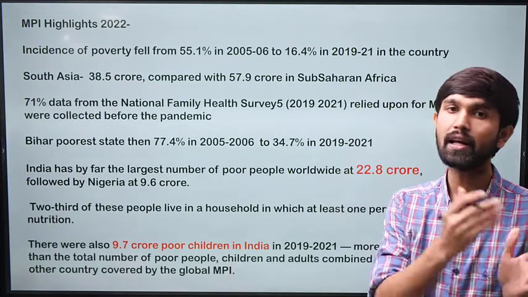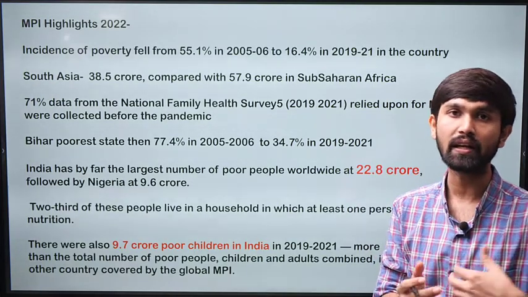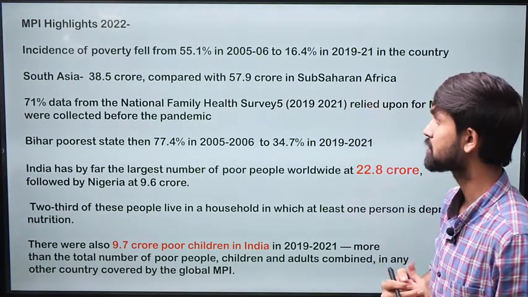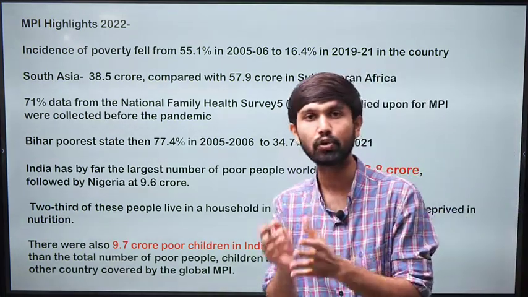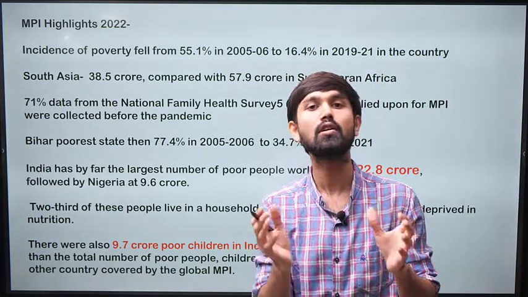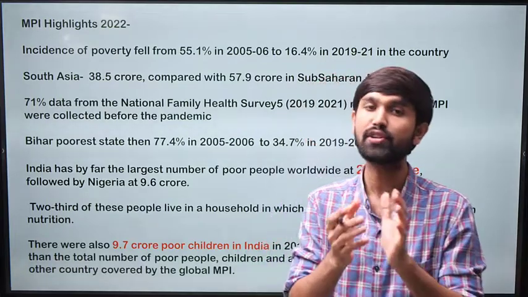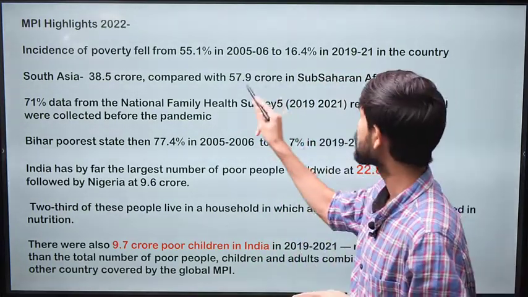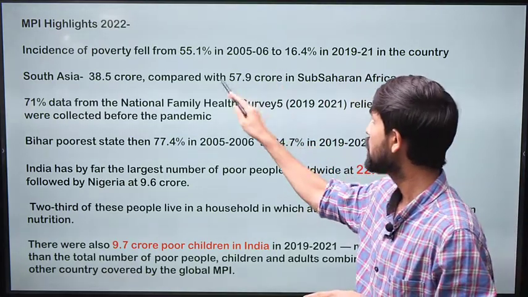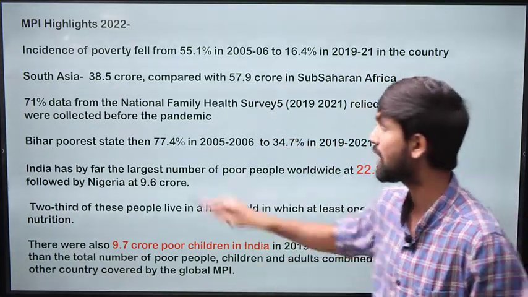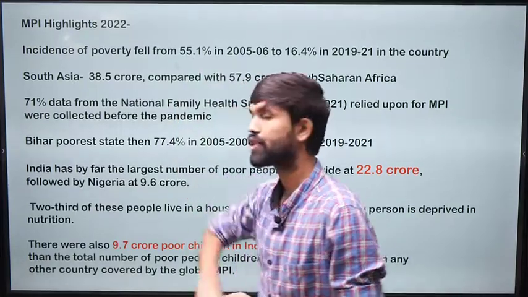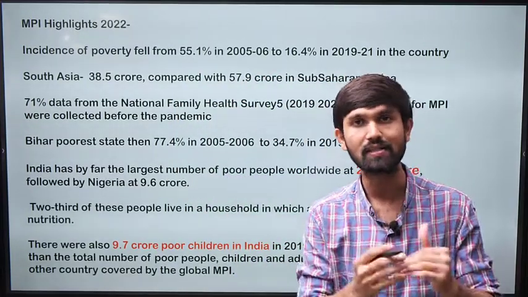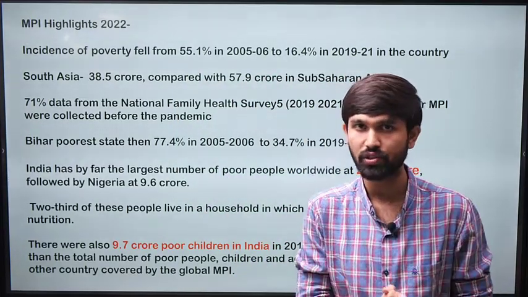So this shows that in terms of reducing poverty in India, there has been a success, and this has resulted in lessening the poverty of the South Asian region as a whole, which now stands as the second poorest region, because the first one is Sub-Saharan Africa, which has 57.9 crore people, and as compared to it, South Asia has 38.5 crore. So it has lessened the poverty ratio in the South Asian region as well.